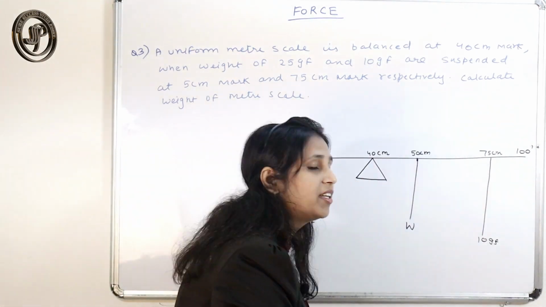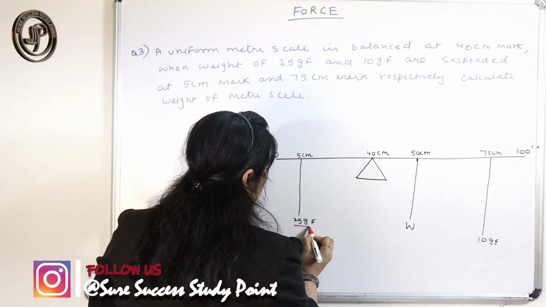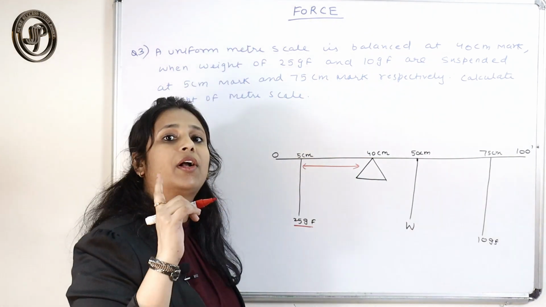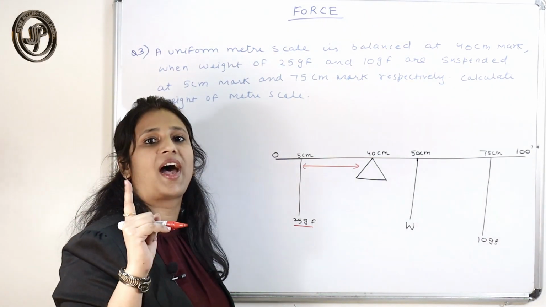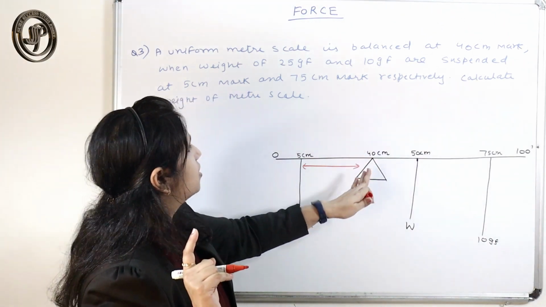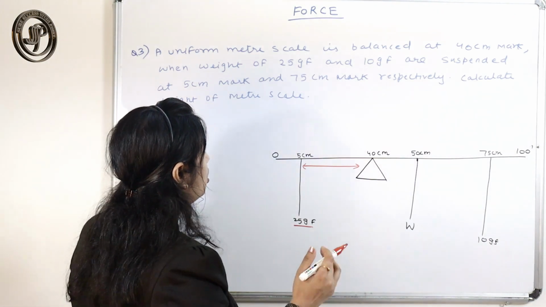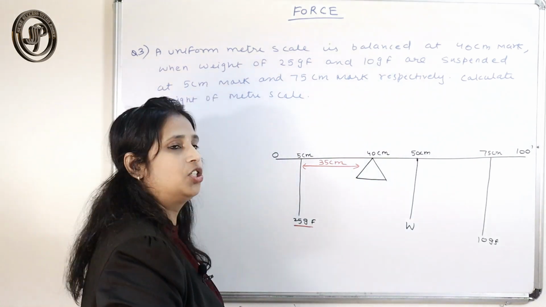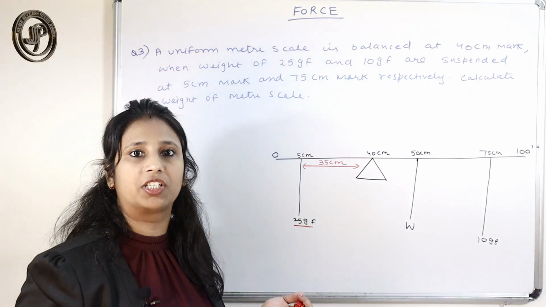We have to consider the perpendicular distance from the axis of rotation. The body is balanced at this point, this is the position of equilibrium, that is considered your axis of rotation. So this distance is how much? 35 centimeter.